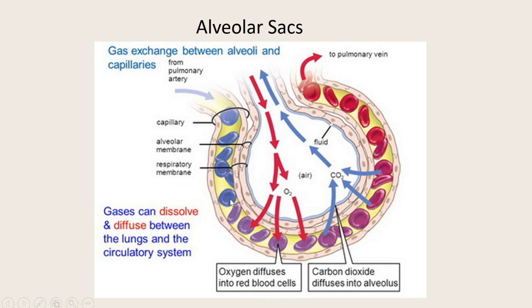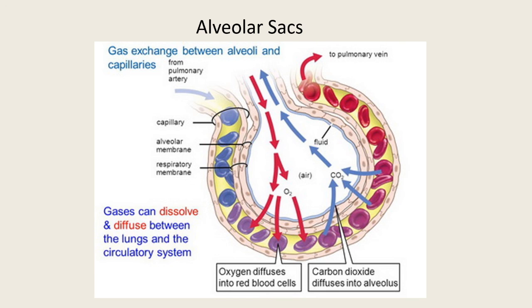This color indicates more CO2 and the red color indicates more O2. Then this blood goes forward to the left auricle of the heart through the pulmonary opening. This is the gaseous exchange that takes place between these blood vessels and alveoli here.